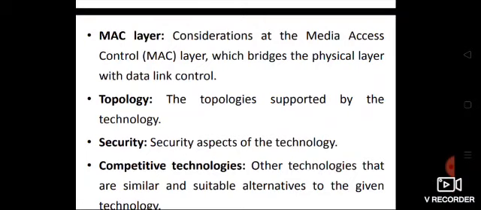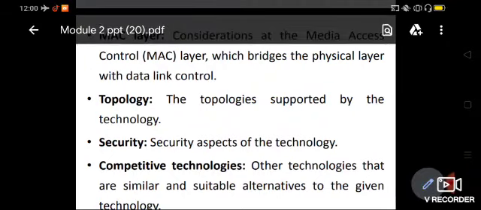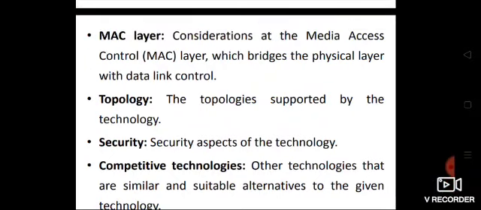The media access control layer bridges the physical layer with the data link control layer. Then we'll also be studying the topology supported by that IoT access technology. We have already come across the topologies supported in IoT networks: the star topology, peer-to-peer topology, or the mesh topology.